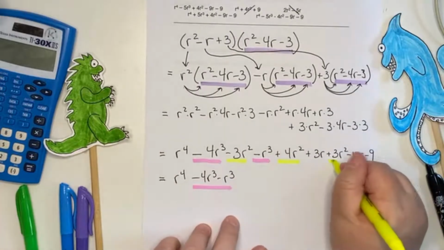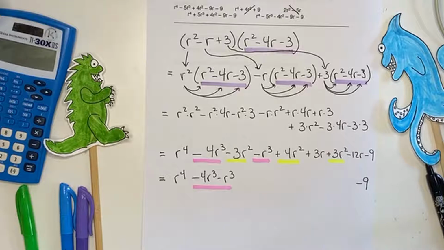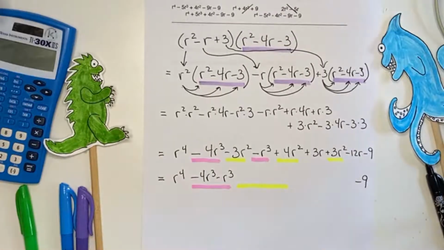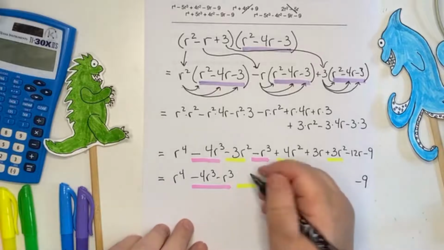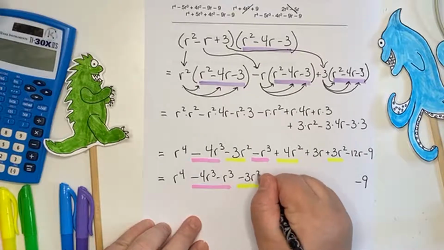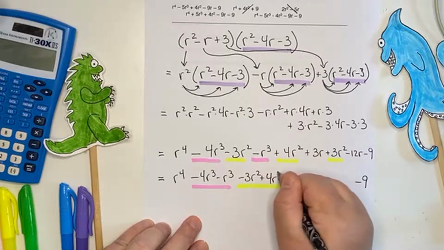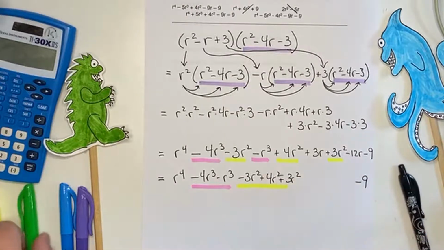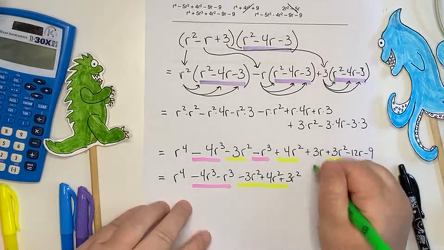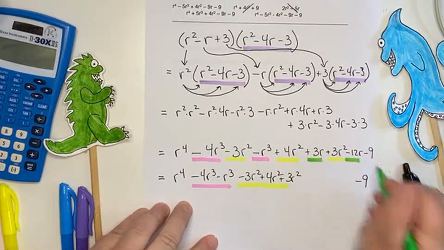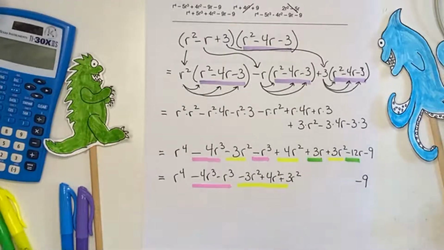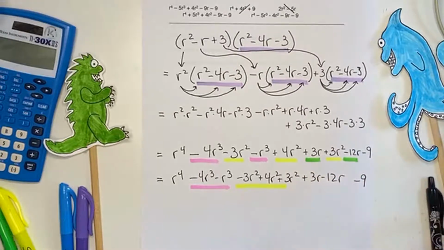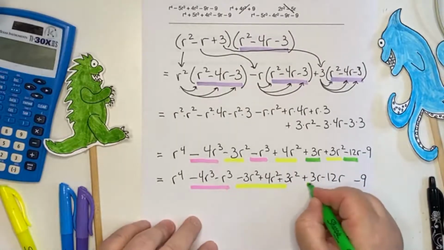Oh, and another 3r squared. Sneaky, sneaky, sneaky. So negative 3r squared plus 4r squared plus 3r squared. And then here I've got a 3r and a minus 12r. So plus 3r minus 12r. Those are my green ones.